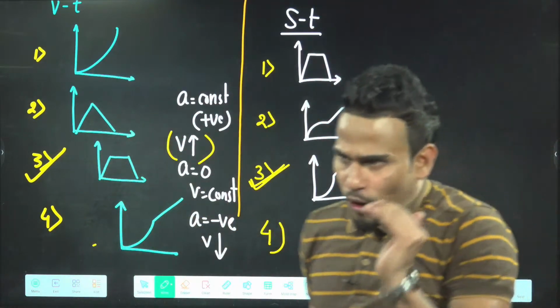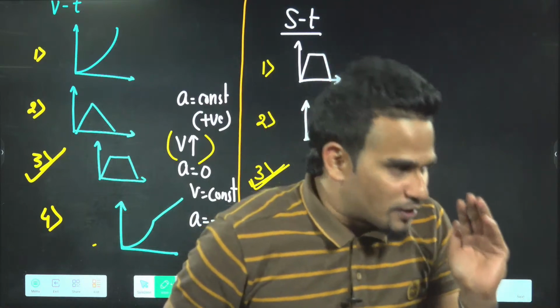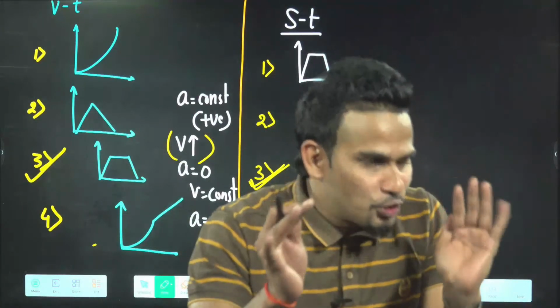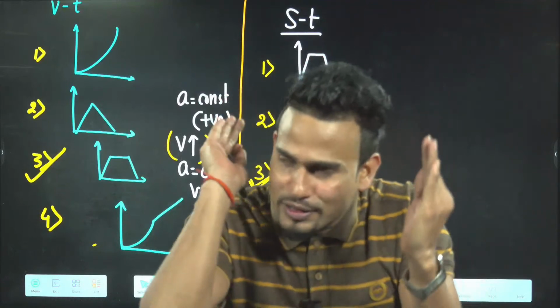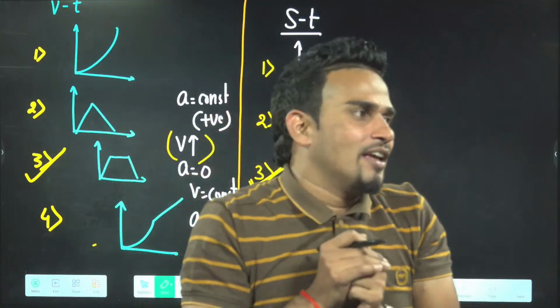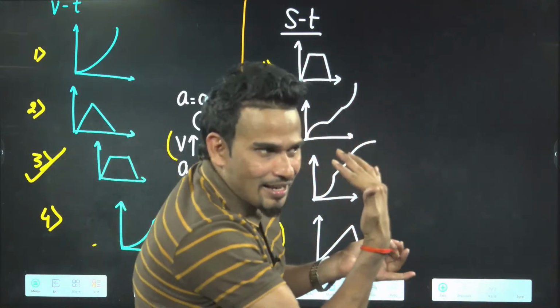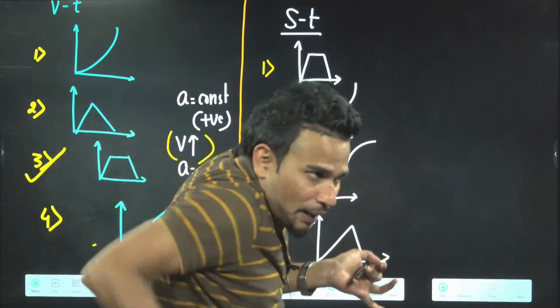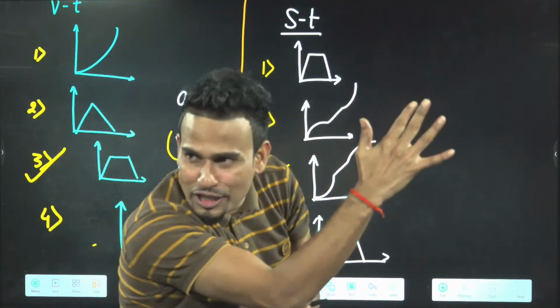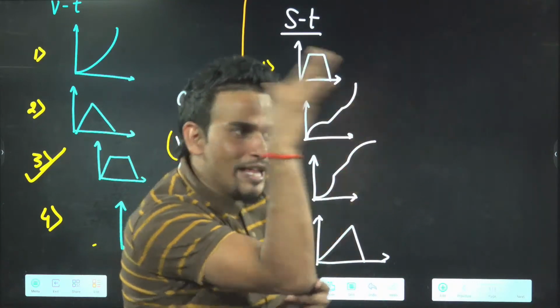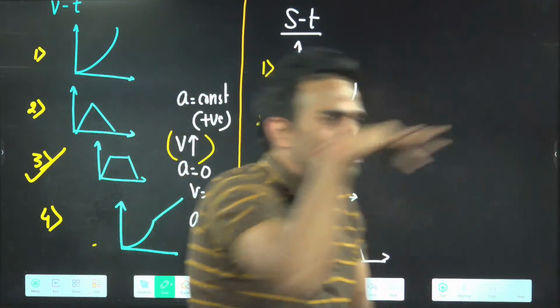The slope of the displacement time graph is velocity. So first you will get an increasing slope because the velocity is increasing, then a constant slope because velocity is constant, then a decreasing slope. Done.